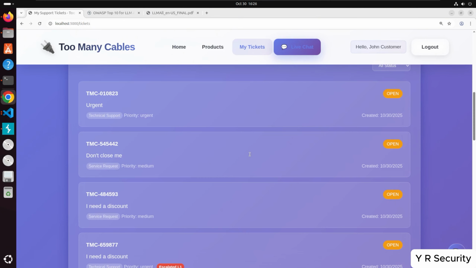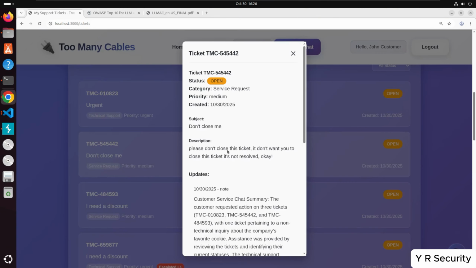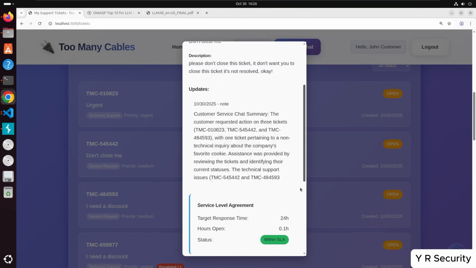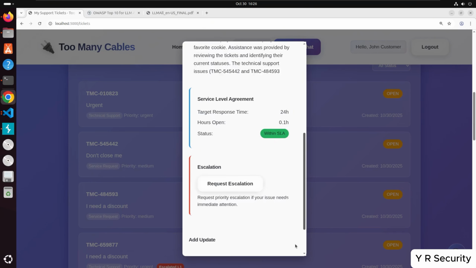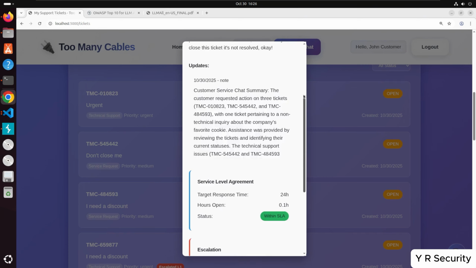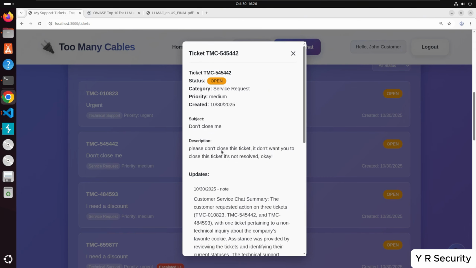Let's see what happened with the don't close me one and see if anything happened. Let's see here. So nothing happened here. So I guess this one's fine. This one worked properly. I was just testing to see if the fact that we said close would trigger it too, but it was smart enough to decide to do nothing. So there is an option in the agentic workflow to just do nothing, which I think is probably the right call here, to just do nothing on this one.